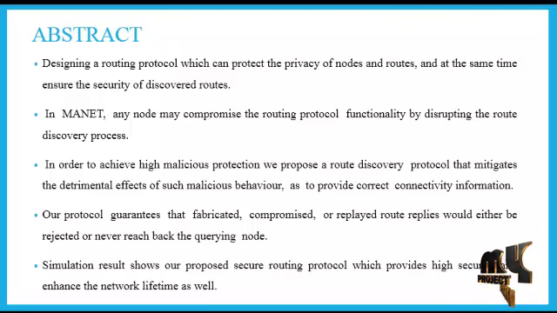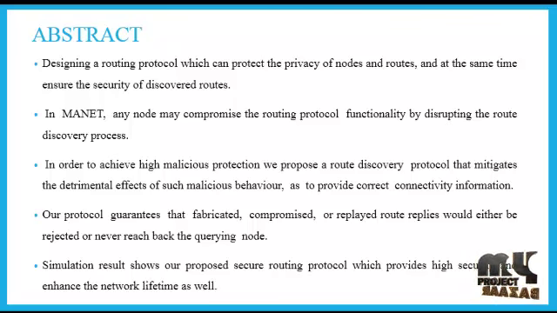Designing a routing protocol which can protect the privacy of nodes and networks and at the same time ensure the security of the discovered route. In MANET, any node may compromise the routing protocol functionality by disturbing the route discovery process. In order to achieve high malicious protection, we propose a route discovery protocol that mitigates the detrimental effects of such malicious behavior so as to provide correct connectivity information.